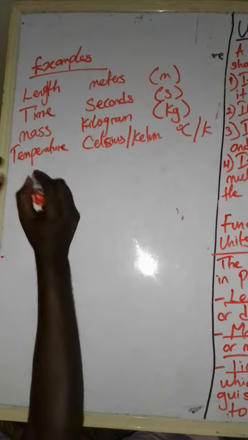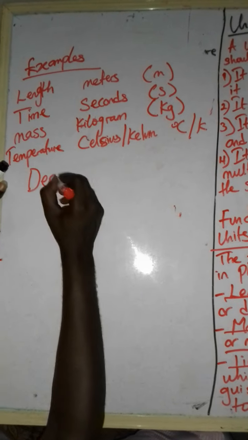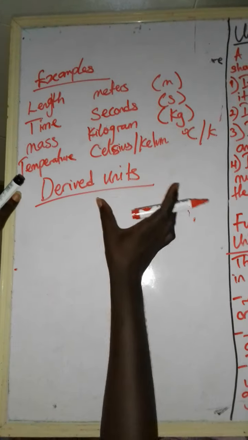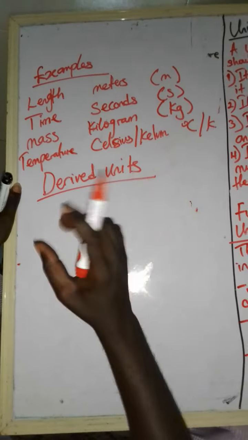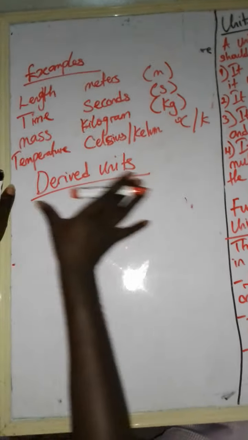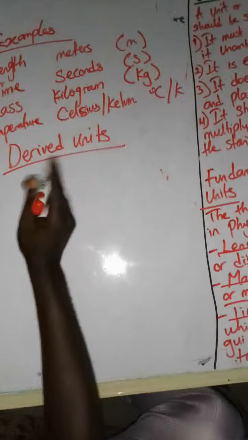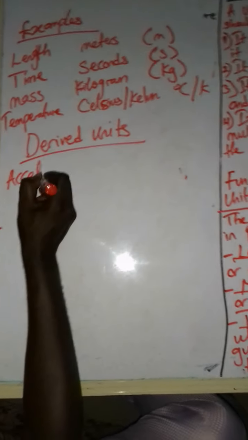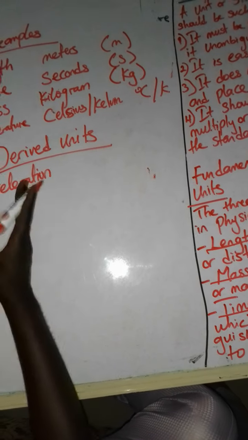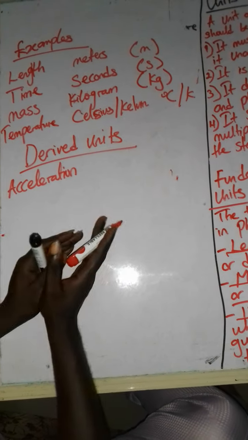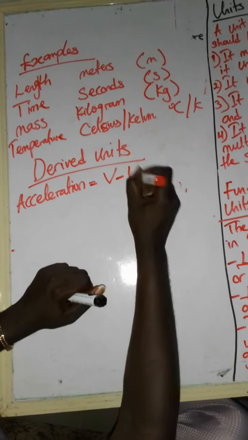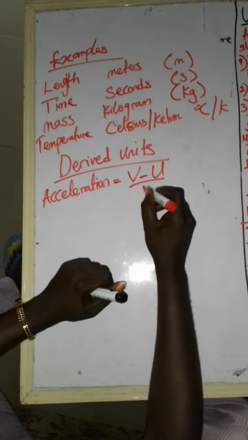But when we talk about derived units, derived units are those units which are gotten from the combination of two or more fundamental units. Example of a derived unit, we have acceleration. Now, acceleration is the rate of change in velocity per time.